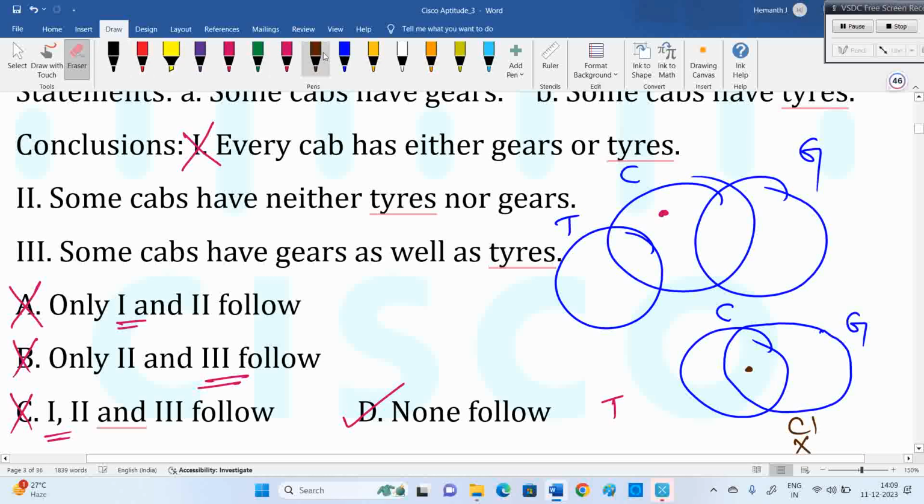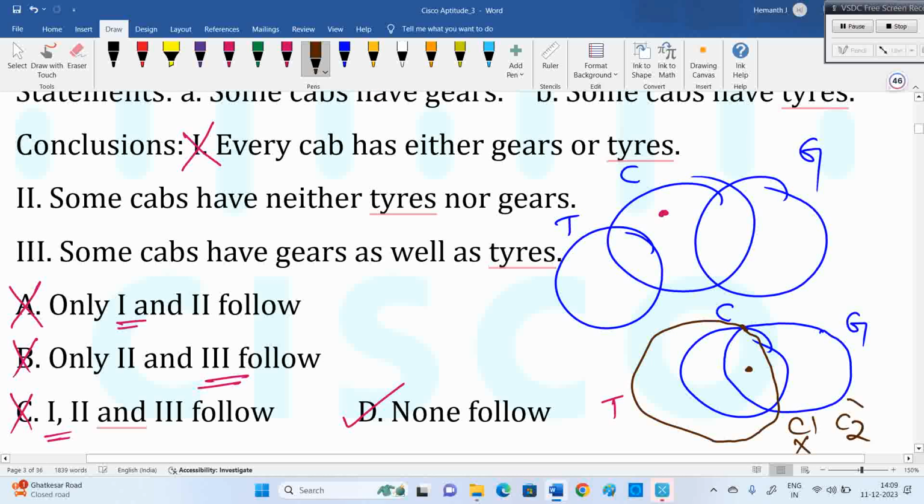Okay, I'll put this diagram in a better way so that it won't leave anything. Now if you see, there is no area where cabs are not having anything. Cab is involved in gate, cab is involved in tie, but the second statement says some cabs have neither ties nor gates. There is no such cab in the second diagram. See, your job, sir, is to decide what diagram has to come into the picture. You have to satisfy the statement. The diagram should satisfy the statement. My statement, some cabs. Here, this is the cab, some part is occupied by gate. This is the cab, some part is occupied by ties. Yes, satisfied. Second one fails.